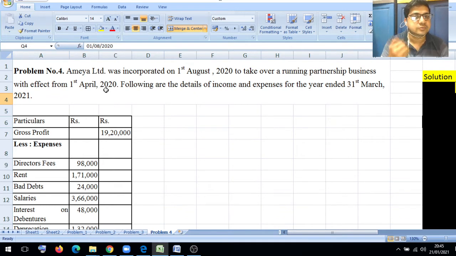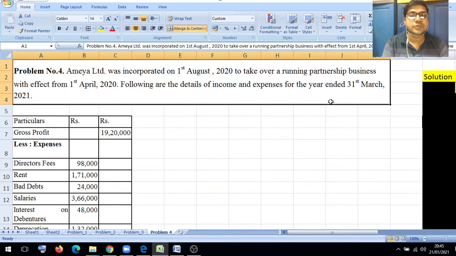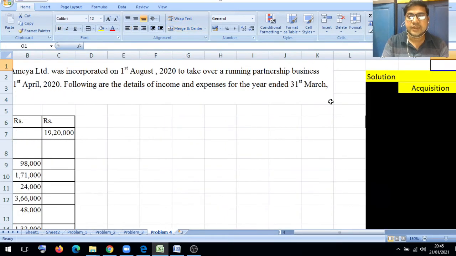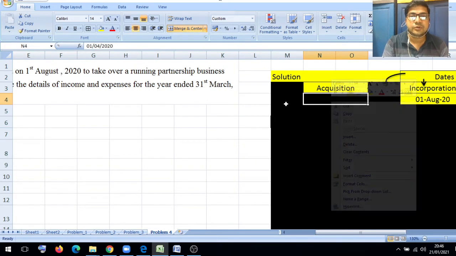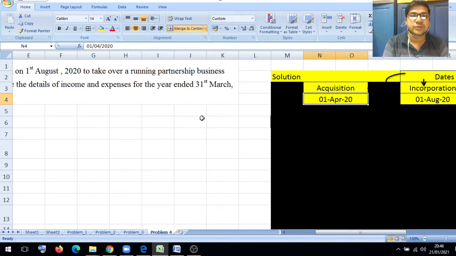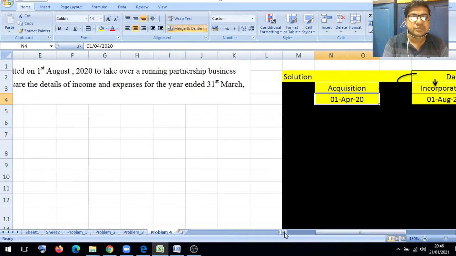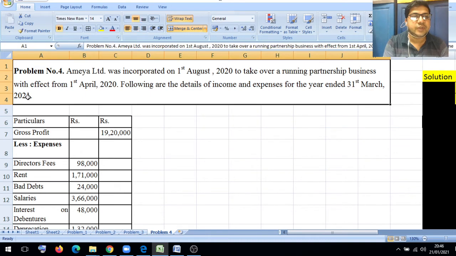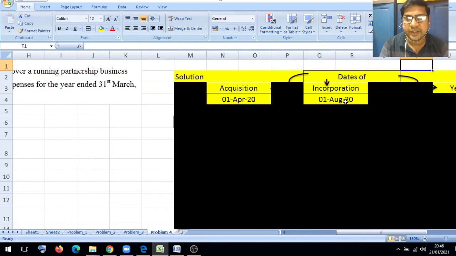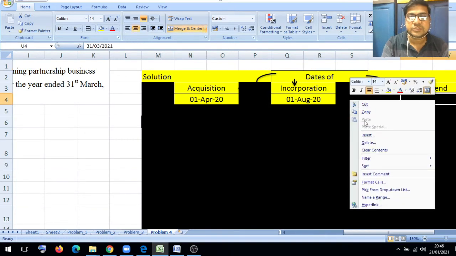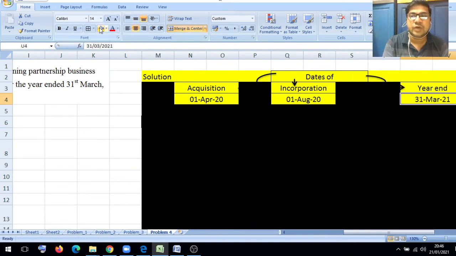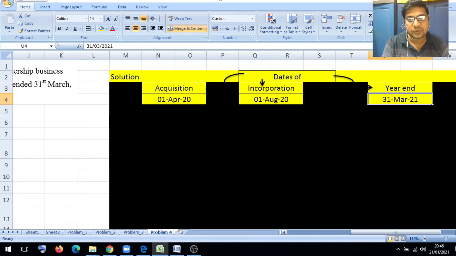Take over means purchase, acquired. When was it acquired? 1st April 2020. It means the next date, acquisition, we got, that is 1st April 2020, and the year end is also provided, that is 31st March 2021. We got all the dates.